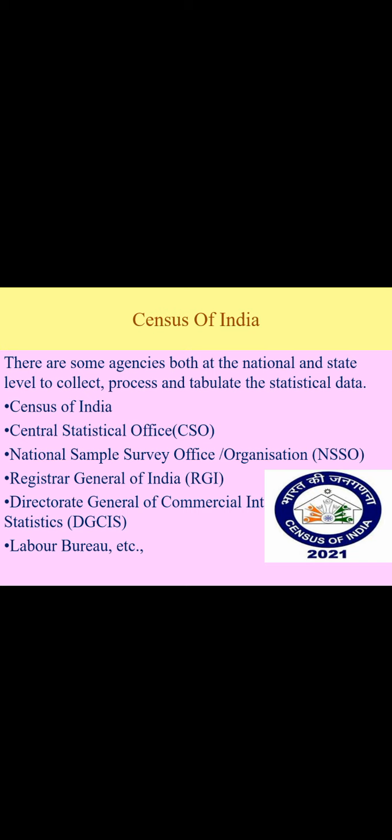And next one, Labor Bureau. Labor Bureau will gather the information related to labor unions and labor activities, labor standard of living and their life security, ESI, EPF, so many things they will consider. Still more organizations are there which are confined to gathering information related to economic issues.